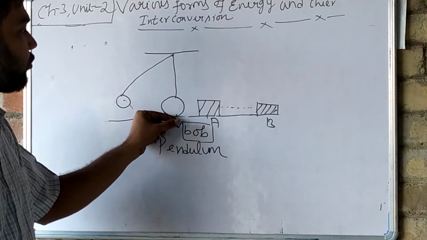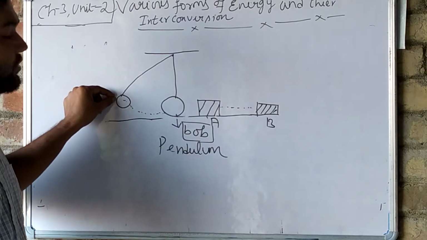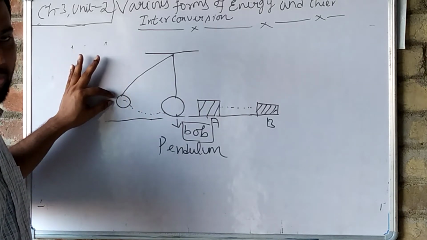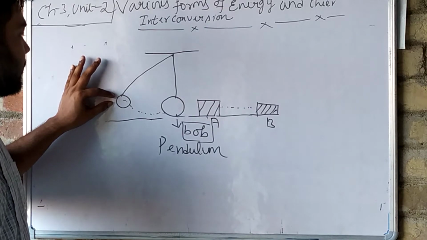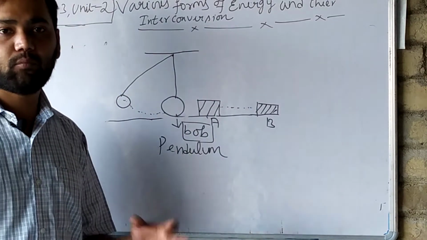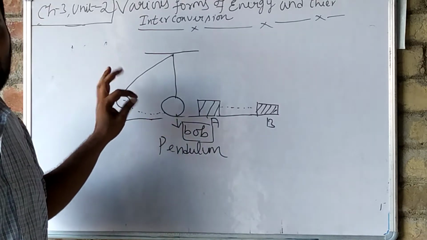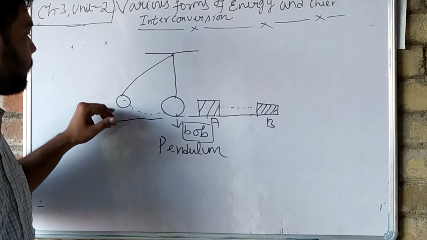We have taken the bob from the mean position to the extreme position. And what happens? We have left the bob over here. After taking it to the extreme position, we have left the bob. So when we let the bob go, what happens?